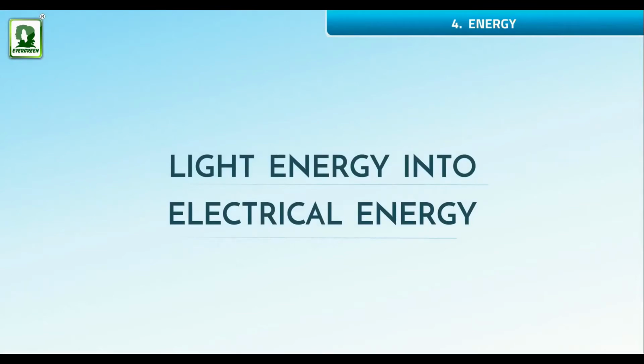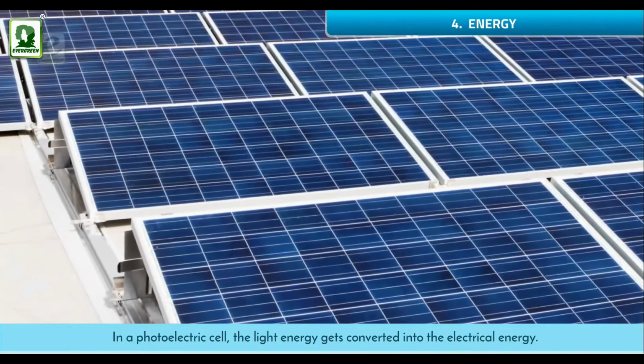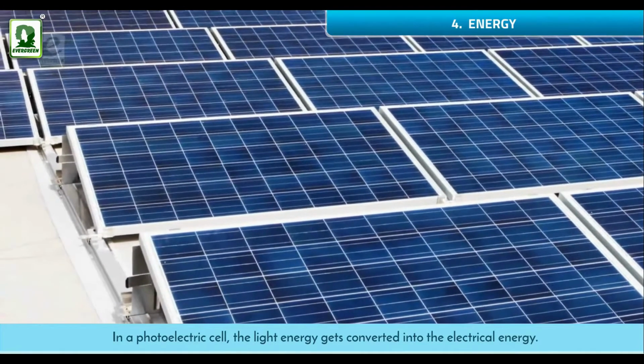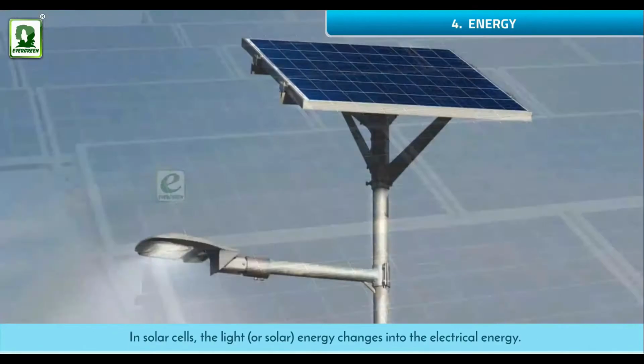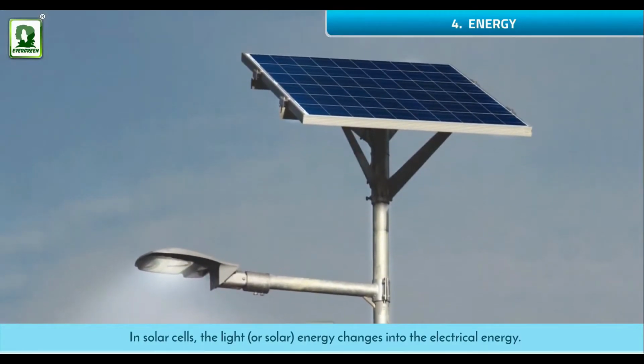Light energy into electrical energy. In a photoelectric cell, the light energy gets converted into the electrical energy. In solar cells, the light or solar energy changes into electrical energy.